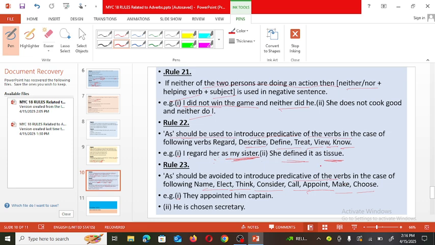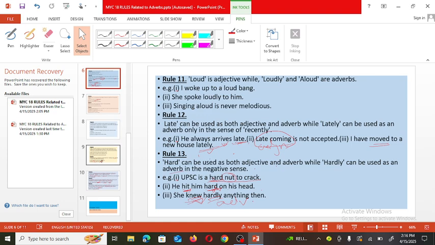If such verbs are used in the sentence, for example, they appointed him captain. So if it is used as captain, then it is wrong. They appointed him captain. He is chosen secretary. He is chosen as secretary, so that is wrong. He is chosen secretary. So here are a few rules regarding this adverb.